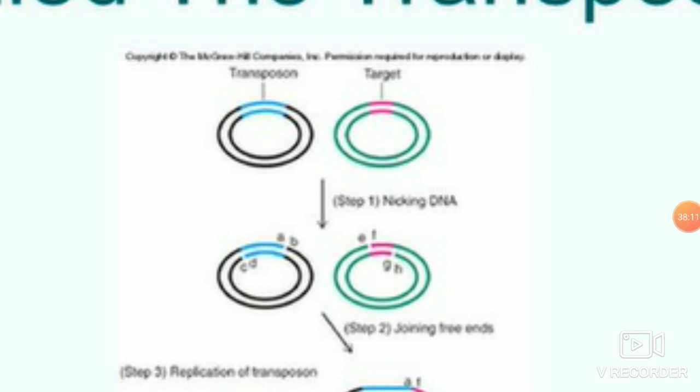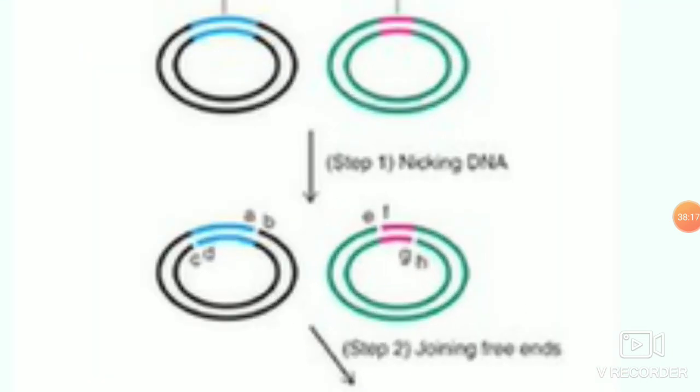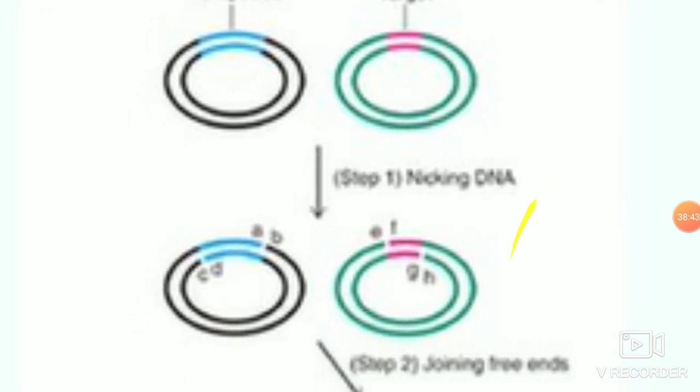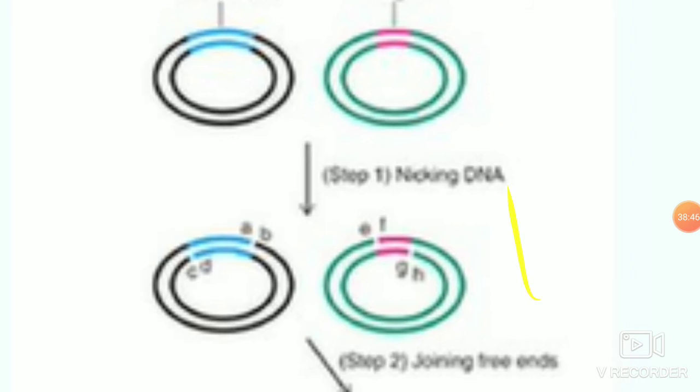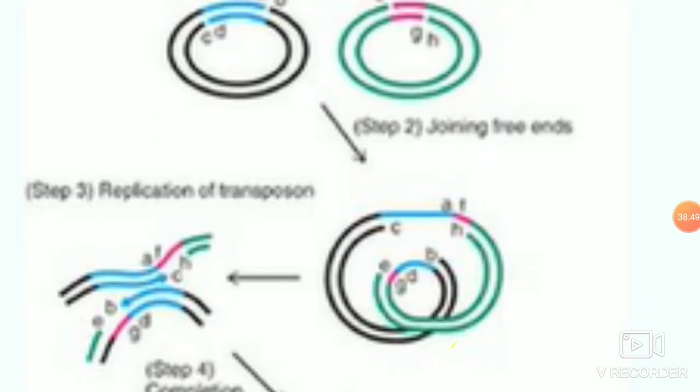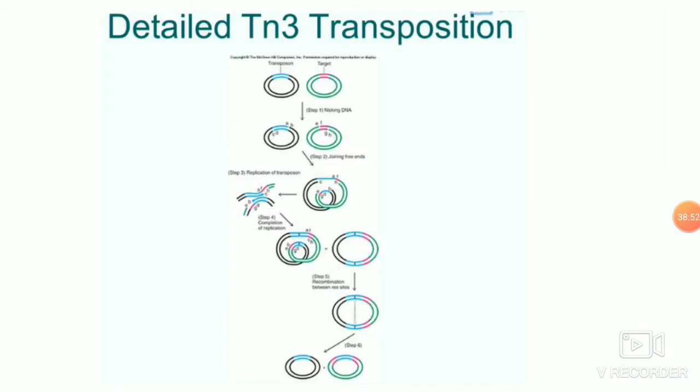Once the transposase enzyme is produced, it recognizes a 25 base stretch out of the 38 base inverted terminal repeats of the TN3, and this enzyme makes a staggered cleavage of 5 base pairs at the target DNA. The same staggered cut is made in the recipient DNA, or the target DNA, and both the edges are joined, forming a theta-like structure or a crossover-like structure.